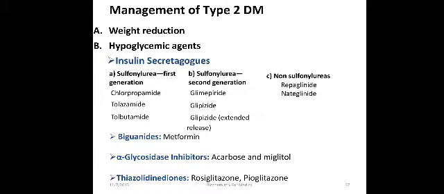Second is biguanides, metformin. It is basically a first line drug for the management of type 2 diabetes mellitus, the first line drug. Then comes the alpha glucosidase inhibitors, which are acarbose and miglitol, and the fourth one is the thiazolidinediones, which include rosiglitazone and pioglitazone. Thank you.